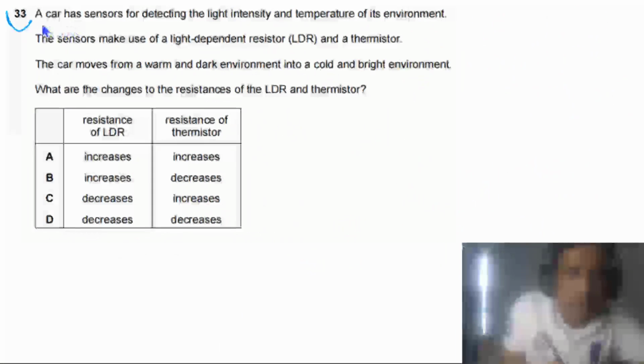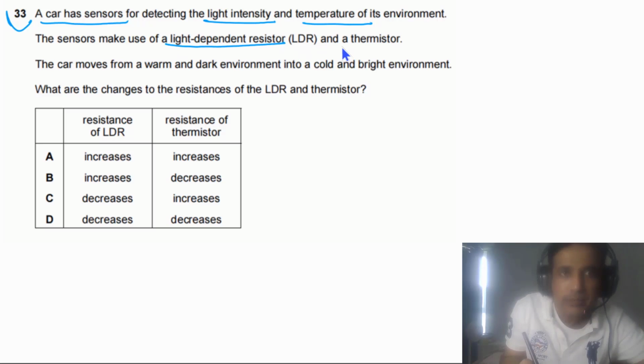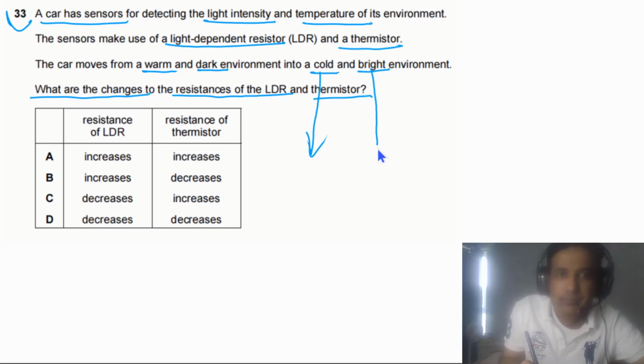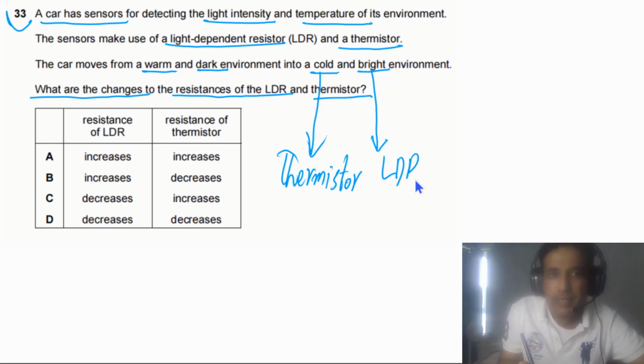Question 33 says a car has sensors for detecting the light intensity and temperature of its environment. The sensors make use of a light dependent resistor and a thermistor. The car moves from a warm and dark environment to a cold and bright environment. What are the changes to the resistance of the LDR and thermistor? Cold is linked with the thermistor. Bright is linked with the LDR.